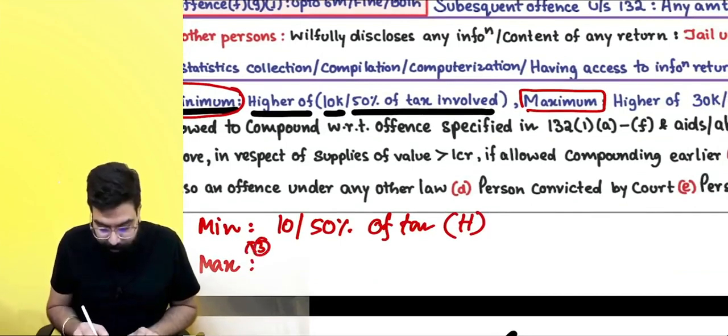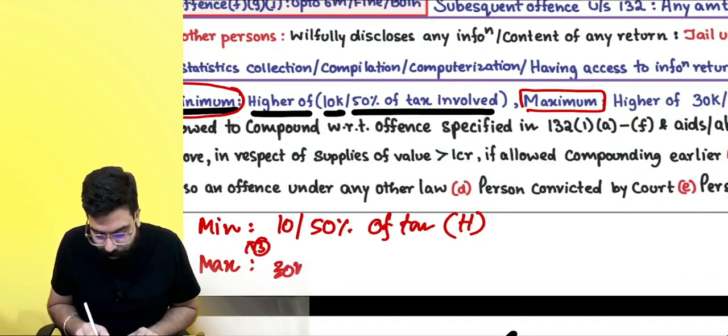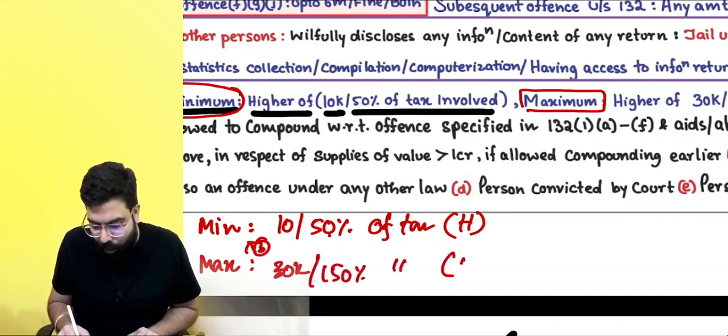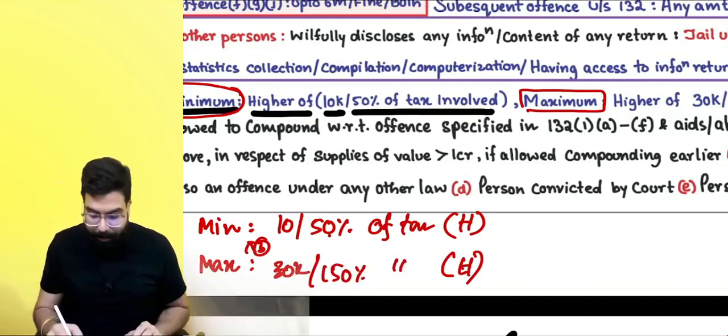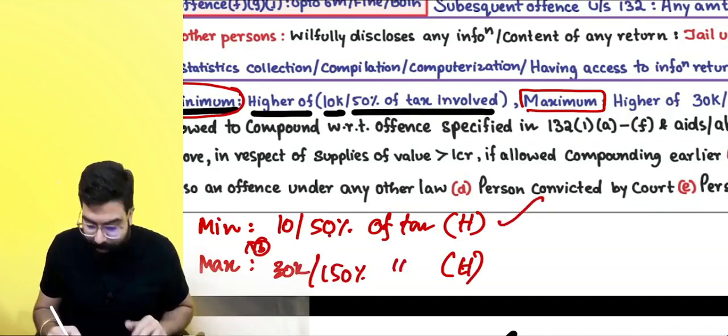Into 3. Sir, 10,000 into 3, 30,000. 50% into 3, 150% of the tax involved, whichever is higher. The officer can go ahead and ask you anything, but not lower than this and not higher than this.